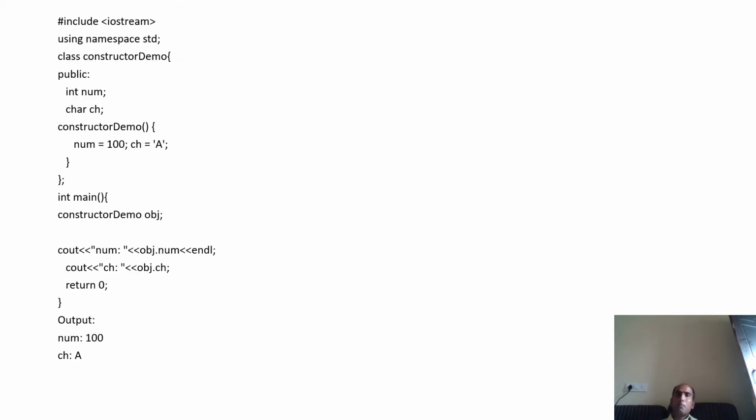So let's take an example. If you see it, you will automatically understand. The name of the class is ConstructorDemo, and there is a function defined inside the class, ConstructorDemo, and it has no return type. That means it is a constructor. I have created an object obj. I am not calling any method. The constructor will be automatically called, and the value of num will be initialized as 100, and the value of ch will be initialized as a. So when you display it, it will show 100 and a.